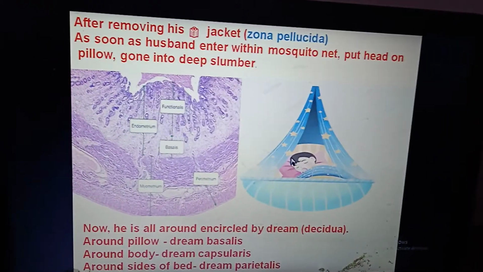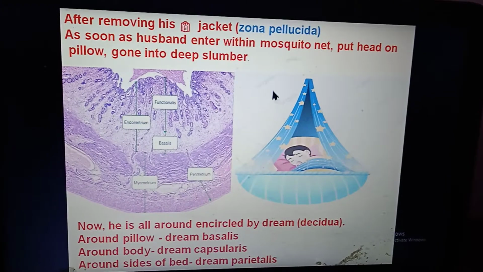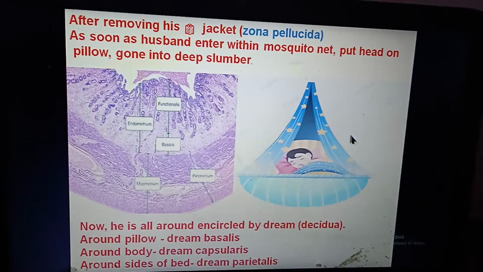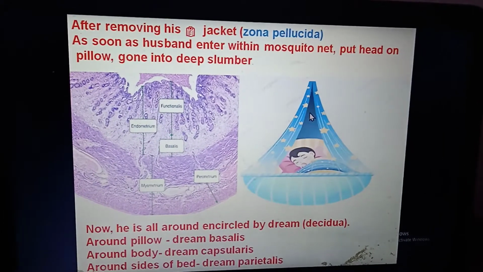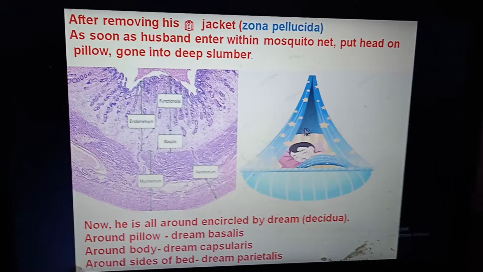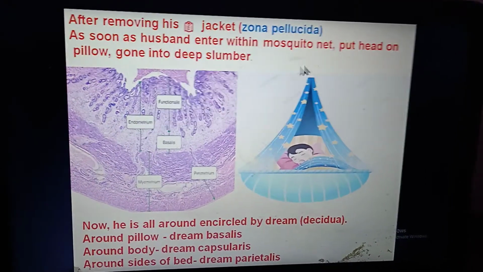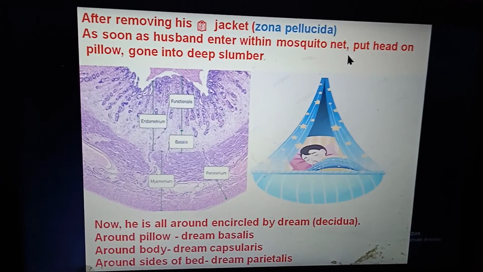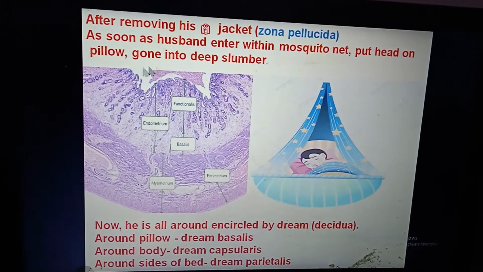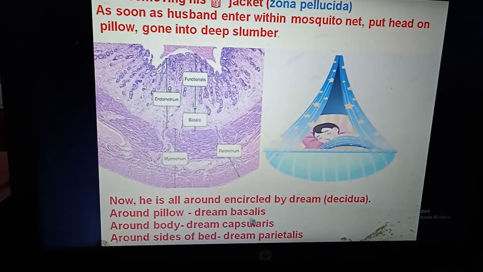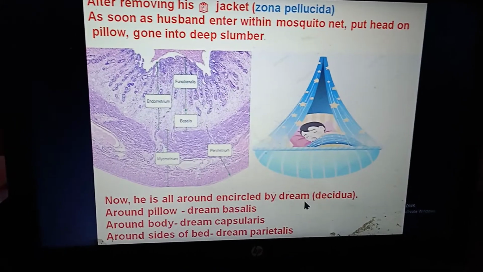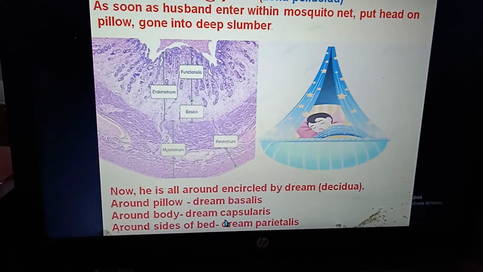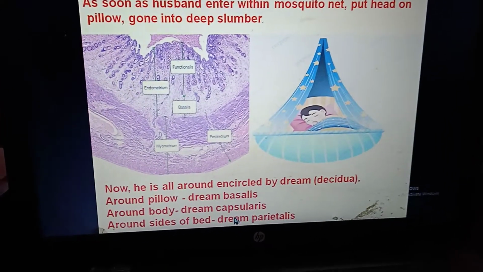After removing his jacket, the husband has now gone to sleep. Jacket is the zona pellucida. Before implantation, he takes out his jacket, that zona pellucida, on the 9th day, and enters within the mosquito net, that is, inside the endometrium, and puts his head on the pillow, gone into deep slumber. Now he is all around encircled by a dream. Dream is decidua. Around the pillow, dream basalis. Around the body, dream capsularis. And around the side of the bed, that dream parietalis.